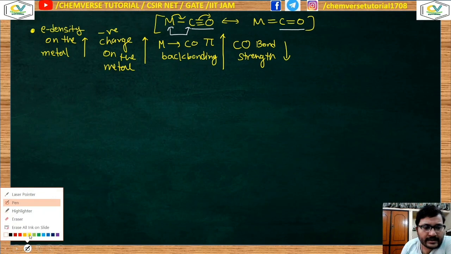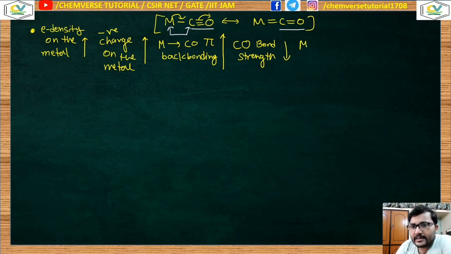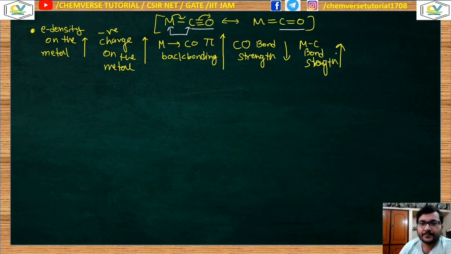So the metal carbon bond strength increases upon the back donation. The conclusion we can draw is that the carbonyl stretching frequency decreases if the back donation increases, and the metal carbon frequency, which is a lower frequency of course, will increase.